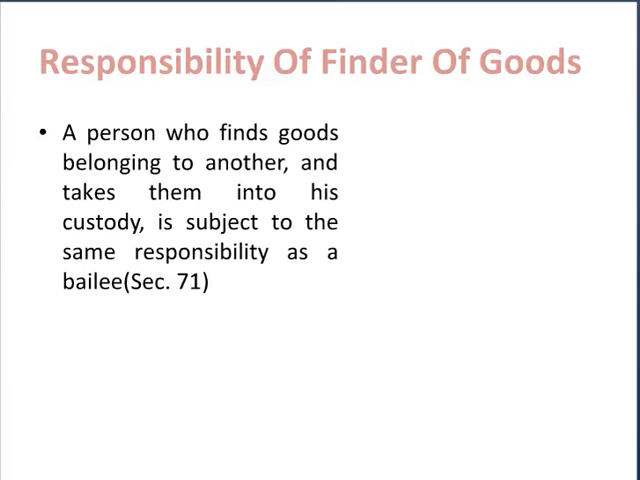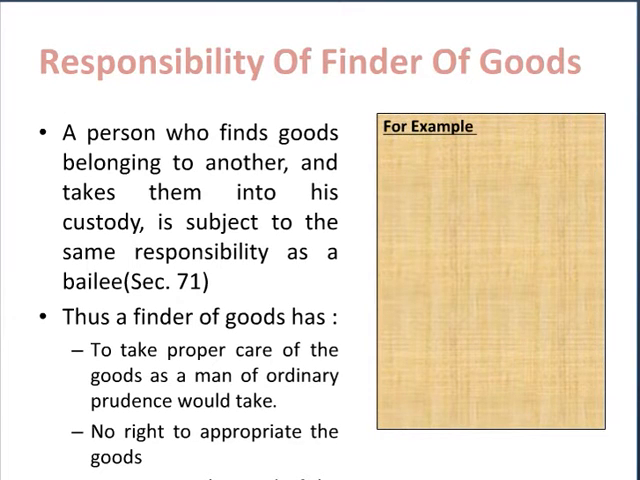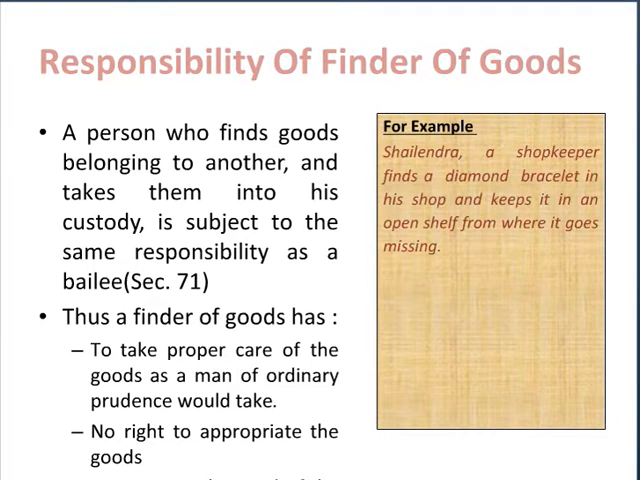In a later part of our discussion, we will discuss the contract of bailment in great detail, and there we shall see what the actual duties of a bailee are. Right now, we can see that the finder of goods has to take proper care of the goods as a man of ordinary prudence would take, and he will not have any right to appropriate the goods, and then he must return the goods if the owner is found. These are the duties of a bailee, which we shall be discussing in great detail in the next part of our discussion. Right now, let's have an example.